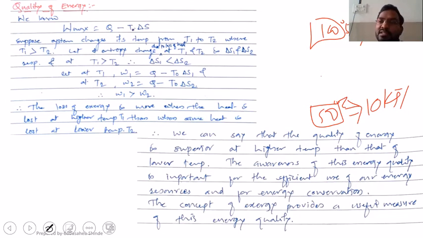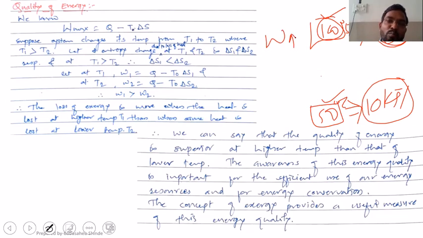I'm losing the same amount of energy in both cases, but in the first case I'm losing energy at 100 degrees Celsius, in the second case at 50 degrees Celsius. And I know that with the same amount of energy at 100 degrees Celsius, I can have more work produced compared to work produced at 50 degrees Celsius.